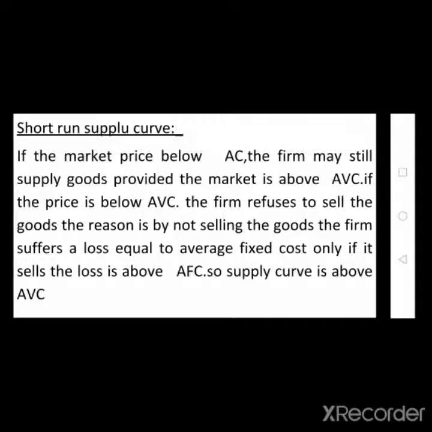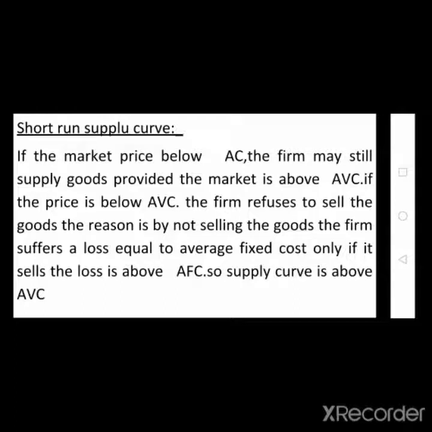So in this situation, the company thinks that if only the variable cost is covered, it can cover the fixed cost later, when the market conditions are in favor of the company.